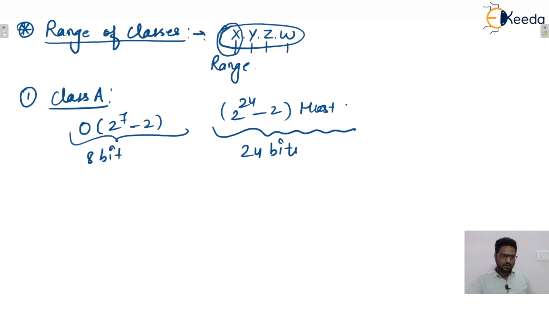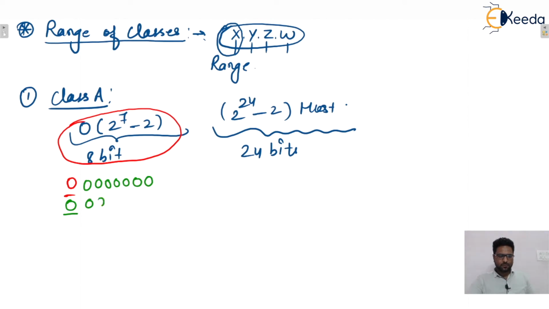Yes, we'll see the range of this particular octet, that is for network ID. So 0 is fixed, remaining how many bits are there? 7. So all sevens will be 0 0, isn't it? Next one we can say that yes, this 0 is fixed. Now next one could be 0 0 0 1, yes or no. Next we can say that that is 0. Then 0 0 0 0 0 sorry 1 0, yes or no. And up to this bit is fixed, this could be all ones, isn't it? I hope this one is clear to everyone.